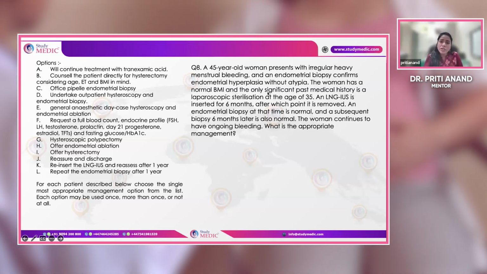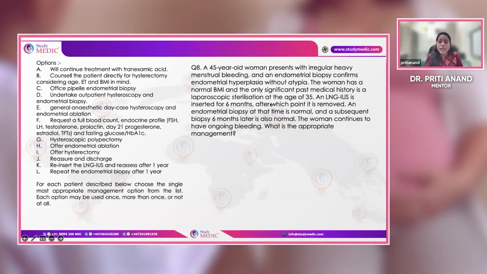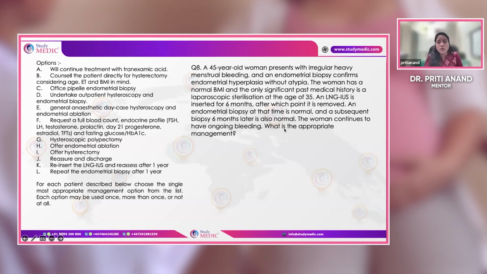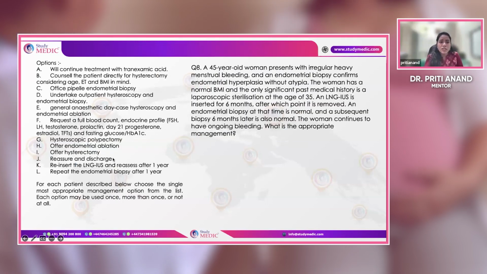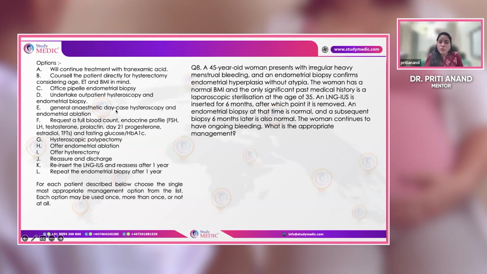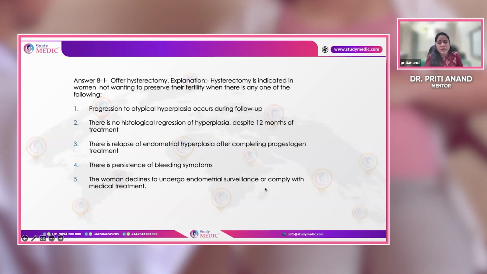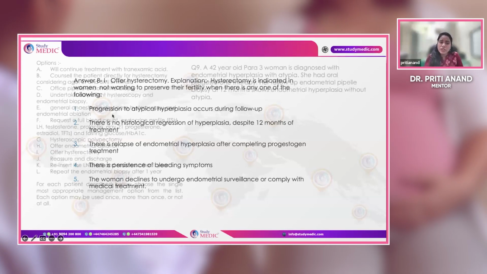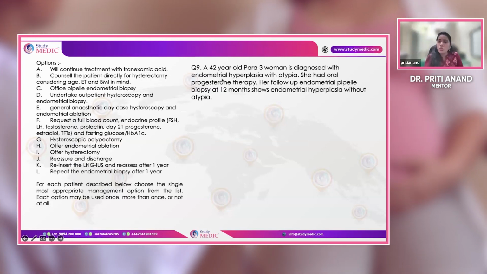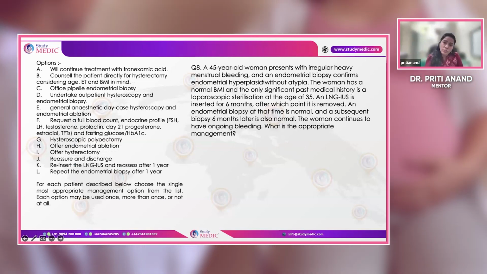Please remember, any patient with endometrial hyperplasia without atypia, even if the endometrial biopsies are normal and LNG-IUS has worked, but has ongoing bleeding, is a candidate for hysterectomy. So this patient will undergo hysterectomy. Any patient with progression, no regression, relapse, persistent bleeding symptoms, or who declines surveillance is a candidate for hysterectomy. For postmenopausal ladies, the hysterectomy will be not only hysterectomy but bilateral salpingo-oophorectomy. Because she is premenopausal, with hysterectomy you will do a bilateral salpingectomy.